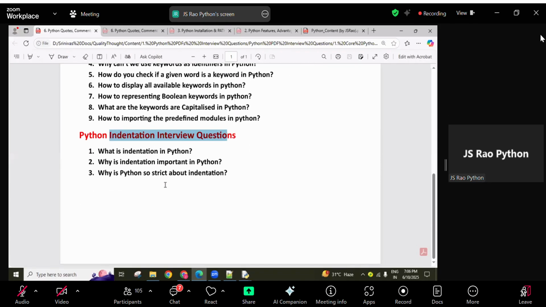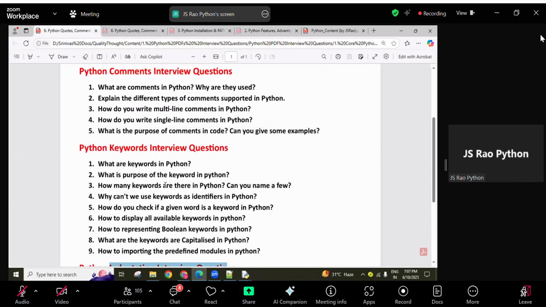Indentation is one syntax rule, a very, very important rule in Python. Keywords, indentation, and identifiers, which means naming rules, how to create variables, how to create objects, and some rules there. All these things will continue in the next session.